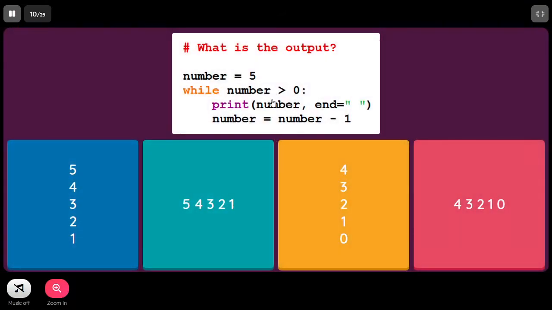Number equal to 5, while number greater than 0, print number, end equal to space. The point to be noted here is end equal to space. Rather than getting each and every output in a separate line, we are going to get everything in one single line with space being the separator. The previous code and this one are almost the same except this end equal to space. So we are going to get the same 54321, but in one single line.